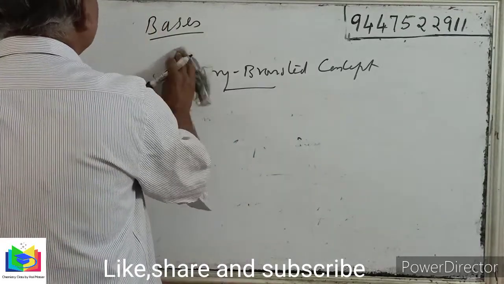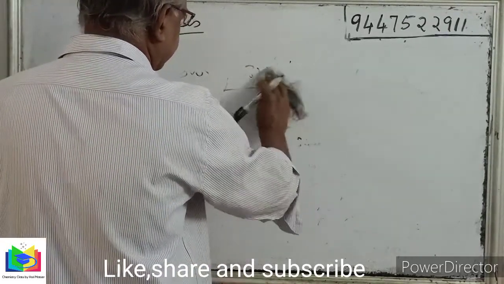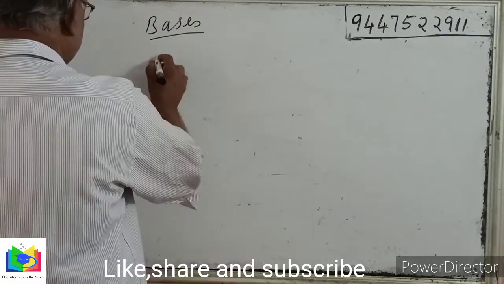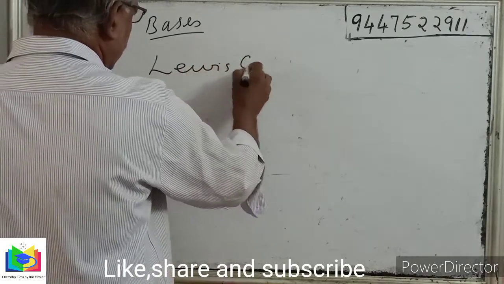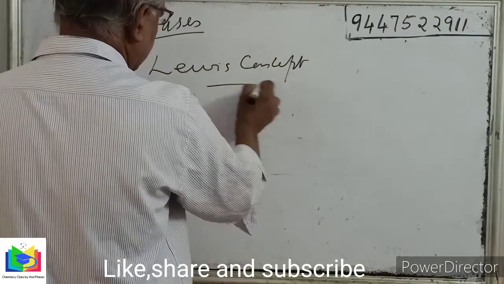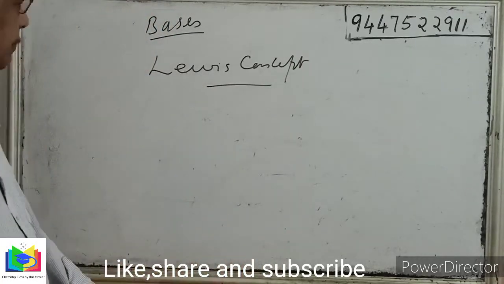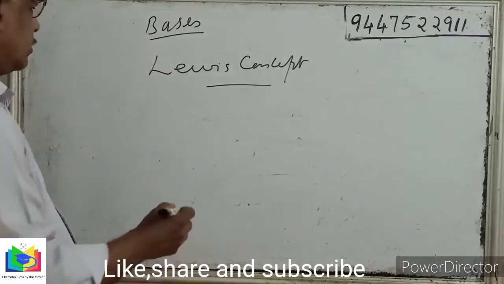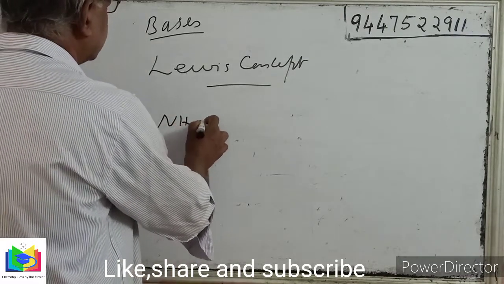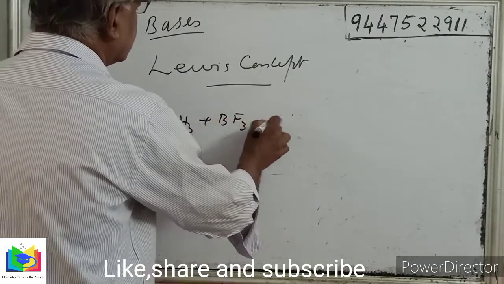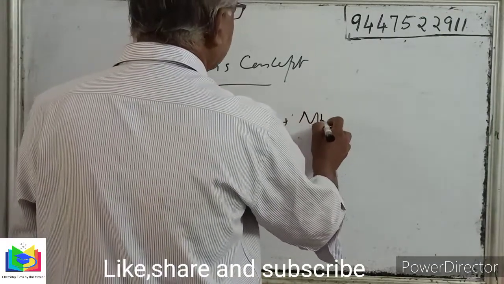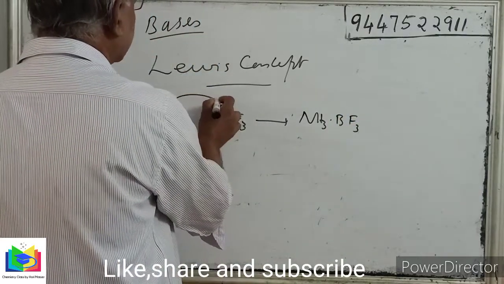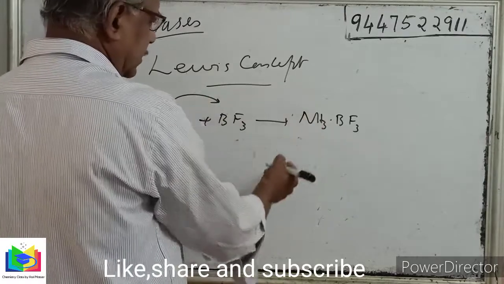The next concept is the Lewis concept of acids and bases. According to the Lewis concept, a base is a substance which can donate a lone pair of electrons. When you consider NH3 combined with BF3, that gives NH3BF3. NH3 contains a lone pair of electrons, so it can donate this electron pair to form NH3BF3.